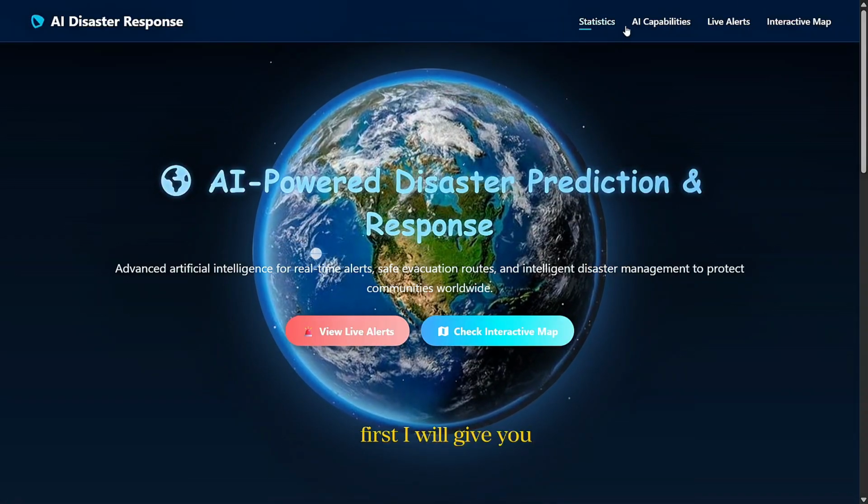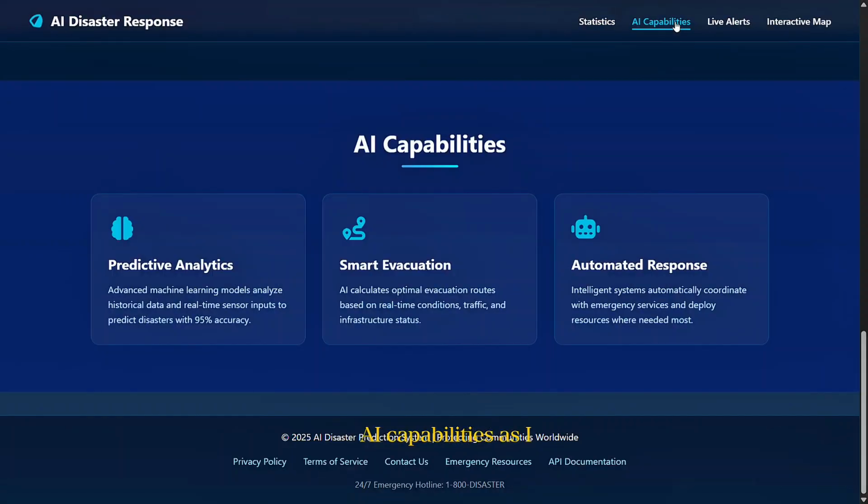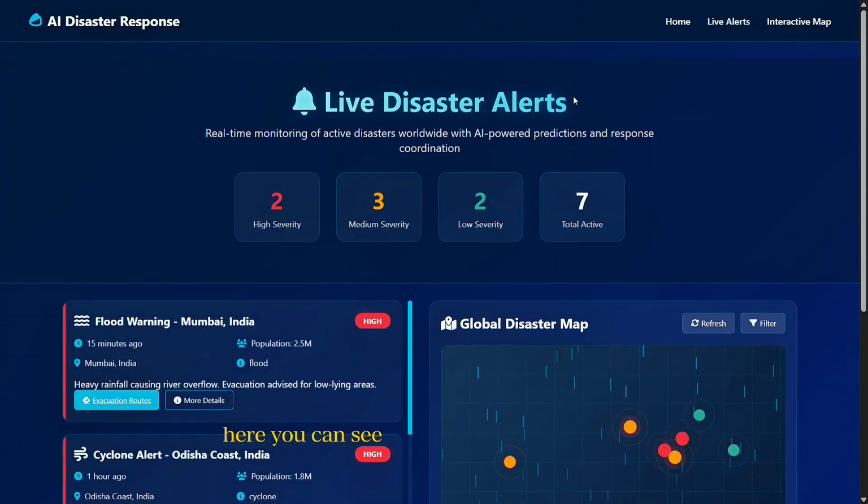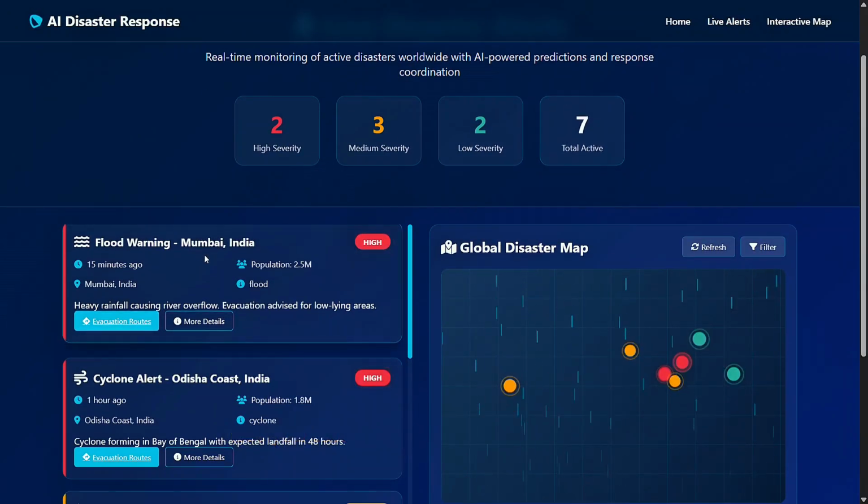So first, I will give you AI capabilities as I presented earlier. After that, this will be the live alerts. So here you can see that there are some live alerts. Currently, for this data, we have created some warning zones to present to you.